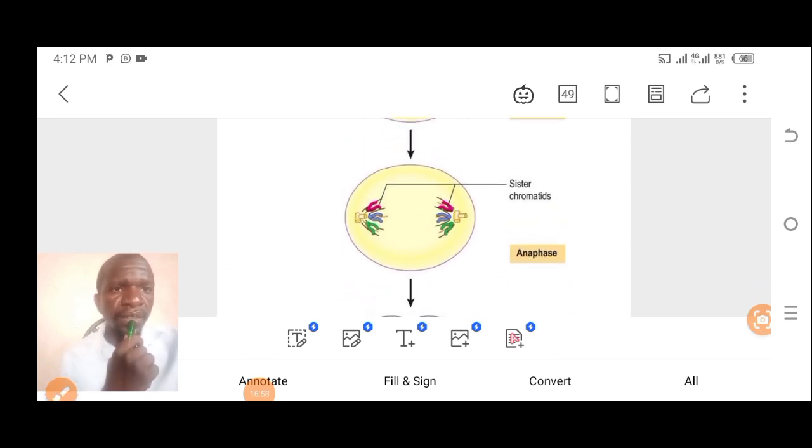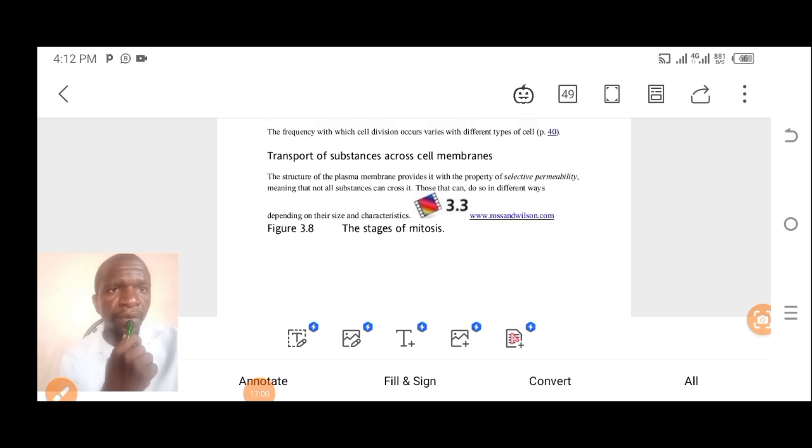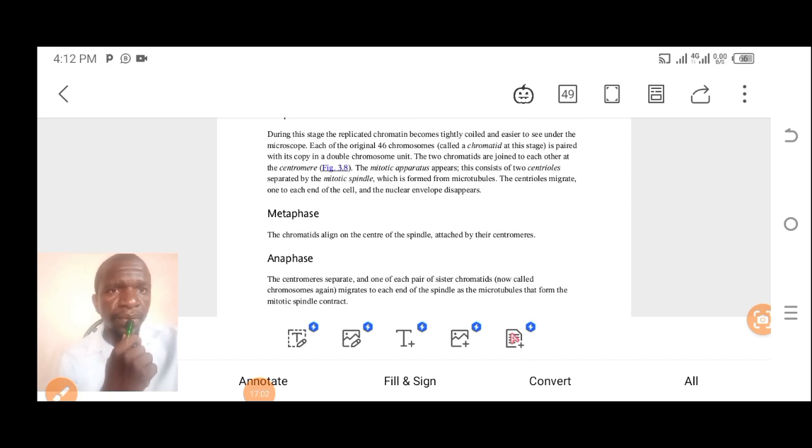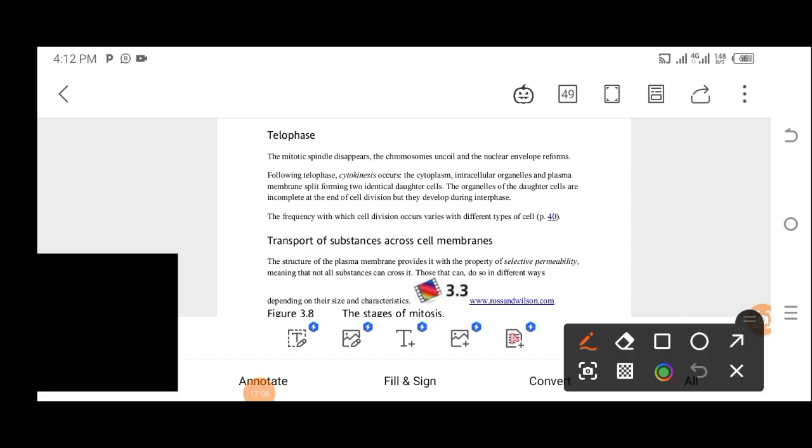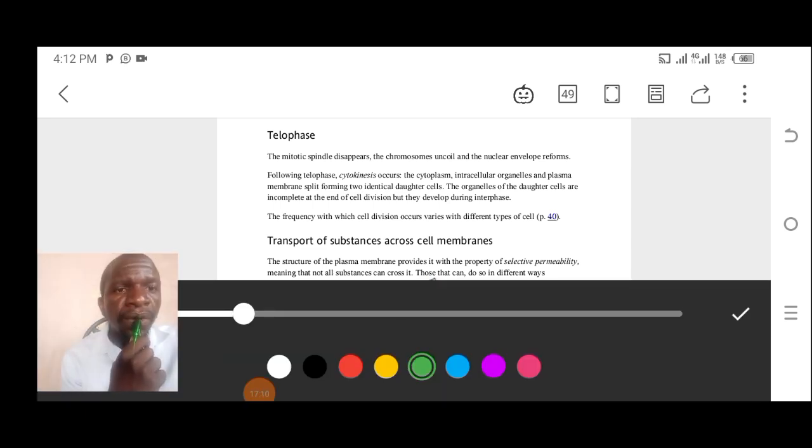Now let us look at the last stage of mitosis, which is called telophase. What happens under telophase? Under telophase, the mitotic spindle disappears. So here there's disappearance. Mark this word, there's disappearance. The mitotic spindle disappears.